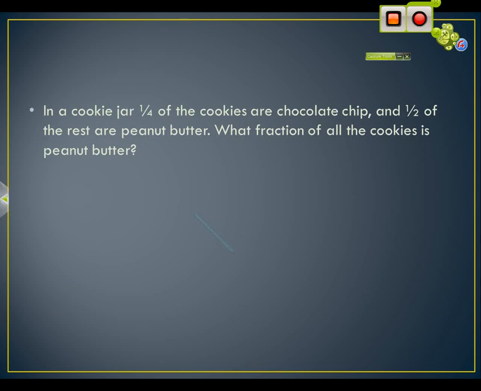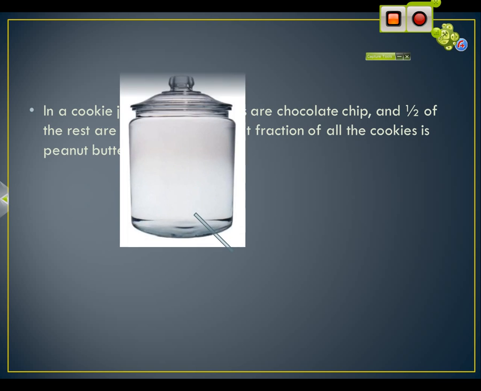The next problem. In a cookie jar, 1/4 of the cookies are chocolate chip and half of the rest are peanut butter. What fraction of all the cookies is peanut butter?